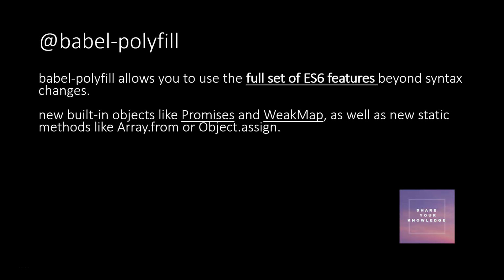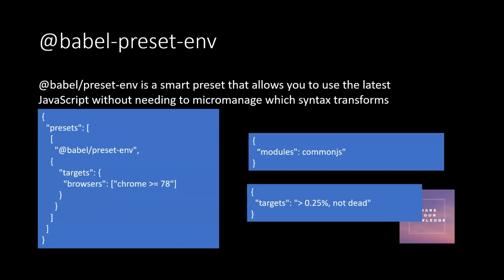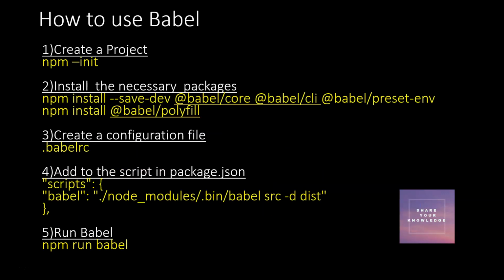Okay, and whenever you use this, you have to import the Babel polyfill at the top of your application. I will do a video on this, how to convert promises using Babel. That I will do as a separate video. For now, you understand that for converting any new functionality, you need to install Babel polyfill also. Okay. Hope you understand all the packages we installed: Babel core, Babel CLI, Babel preset env, and Babel polyfill.